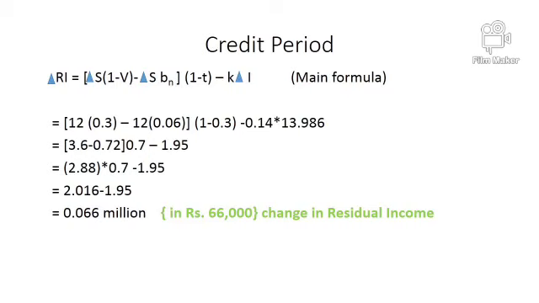So by relaxing the policy from 30 days to 60 days, the company ends with 66,000 rupees positive, and so we can suggest that the company can relax the policy from 30 to 60, and it will give a positive income of 66,000. So this is the first case. We'll go with the second case, which is the case of giving additional cash discount.